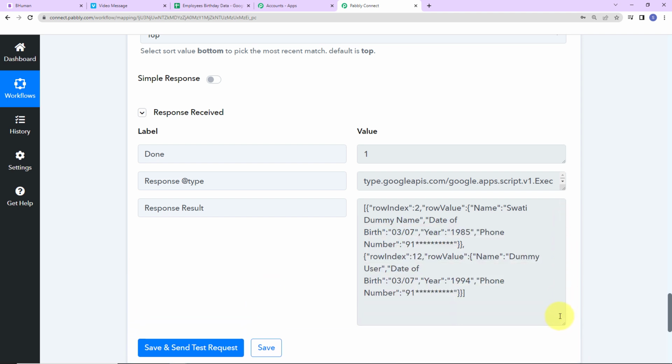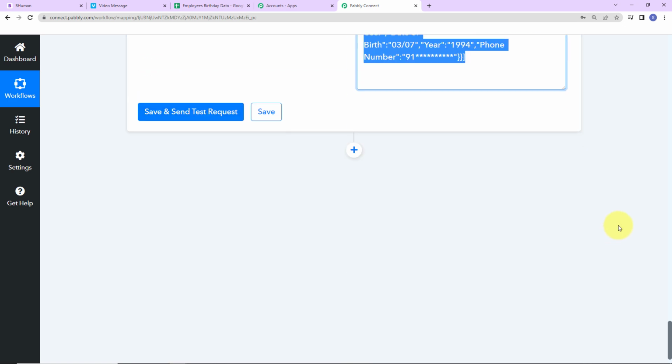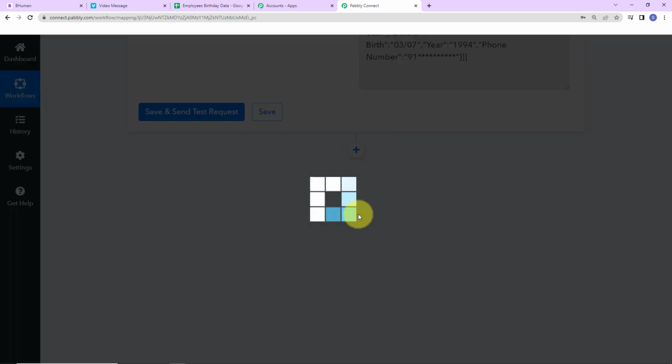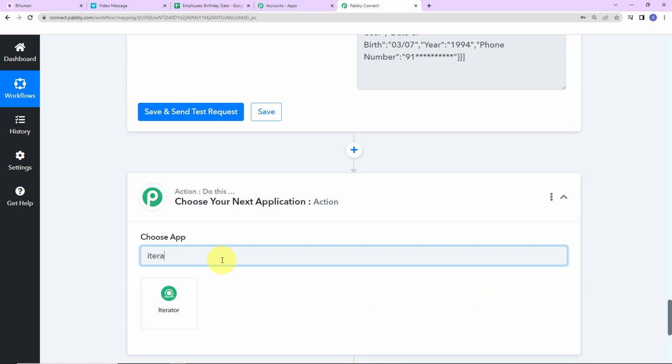array format. So what I'm going to do now is I'm going to use a feature by Pabbly, which is iterator. Why? Because this is the collective data, and now I'm going to segregate this row wise so that at once I can only have the information about one particular row. So here I'm going to add another action step, and here I'm going to use iterator.